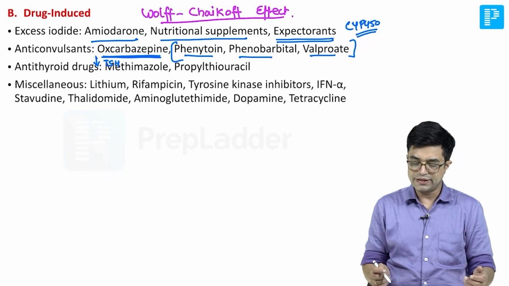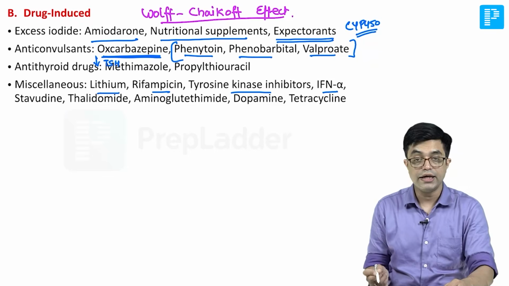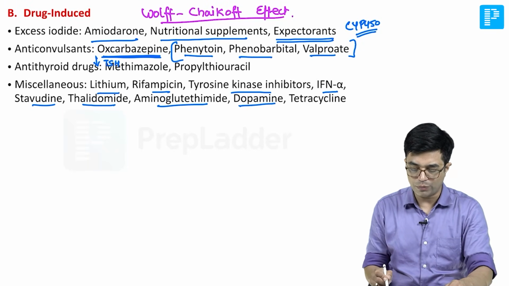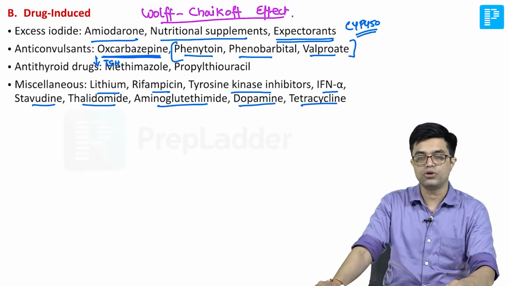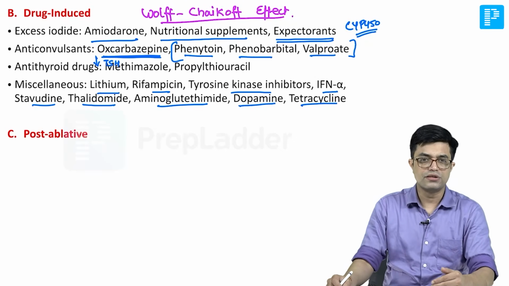And then we have miscellaneous drugs ranging from lithium, rifampicin, tyrosine kinase inhibitors, interferon alpha, stavudine, thalidomide, aminoglutethimide, dopamine and tetracycline, which all can produce acquired hypothyroidism. Then we have post-ablative, where thyroid gland is destroyed.